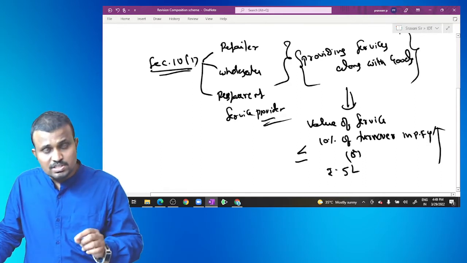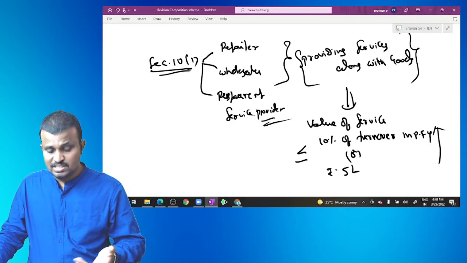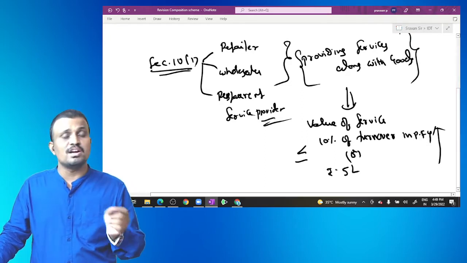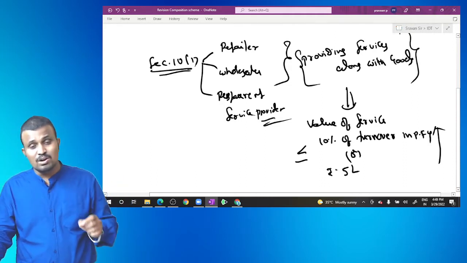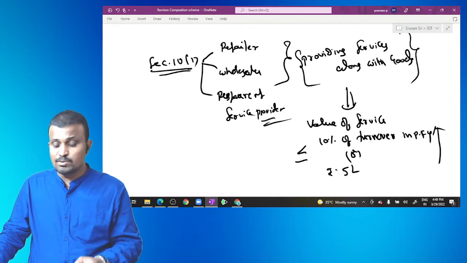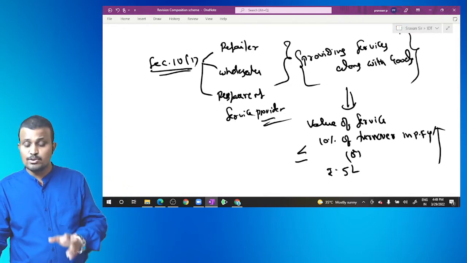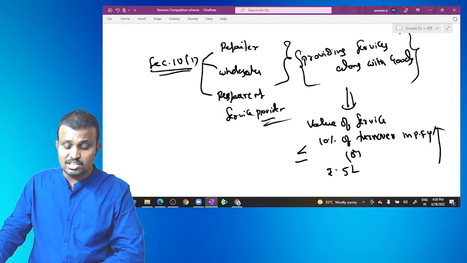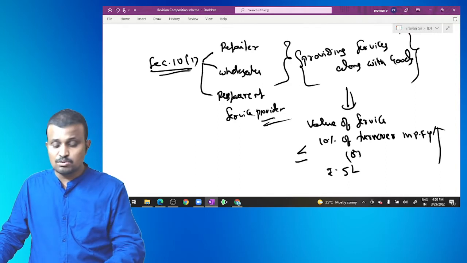So whether section 10(1) applies depends upon the value of service involved in the whole supply throughout the year being less than or equal to 10% of the turnover of the state or union territory in the preceding financial year, or 5 lakh, whichever is higher.